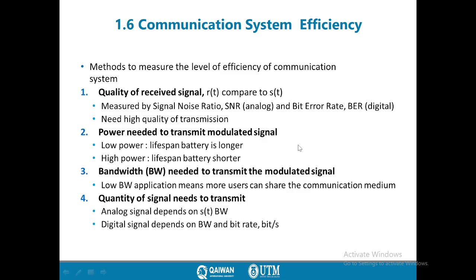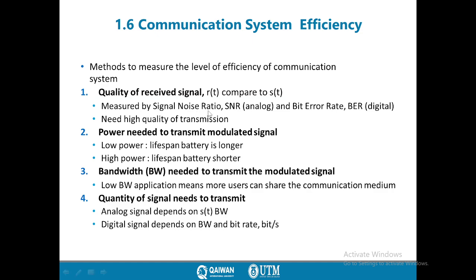We can relate the efficiency to terms like the quality of the received signal. Compare r(t) to s(t). When we have a message signal, s(t), this signal will be transmitted. At the receiver side, we receive r(t). If we get exactly the same signal as s(t), then we have very high efficiency. If the quality of the r(t) signal or the received signal is reduced, then the efficiency will be reduced.